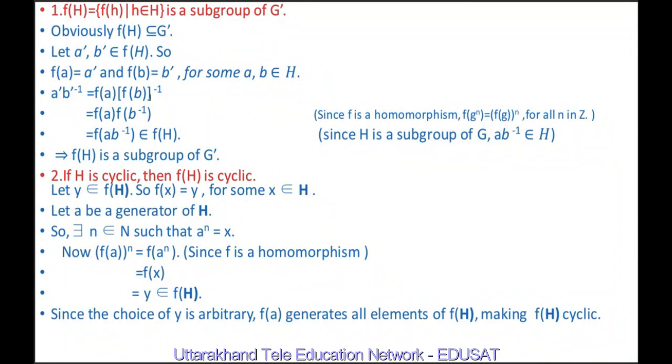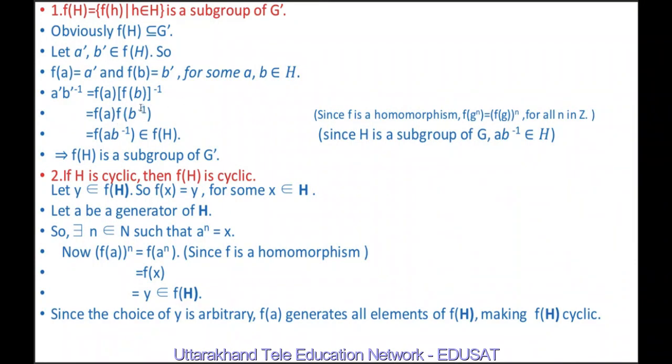But we know that by the property of homomorphisms f(g^n) is equal to f(g) raised to n for all n in Z. All n in Z means this property is satisfied for positive integers, negative integers as well as 0. So if you put n equal to minus 1, then f(g^-1) is equal to f(g) inverse. So f(b) inverse can be written as f(b inverse).